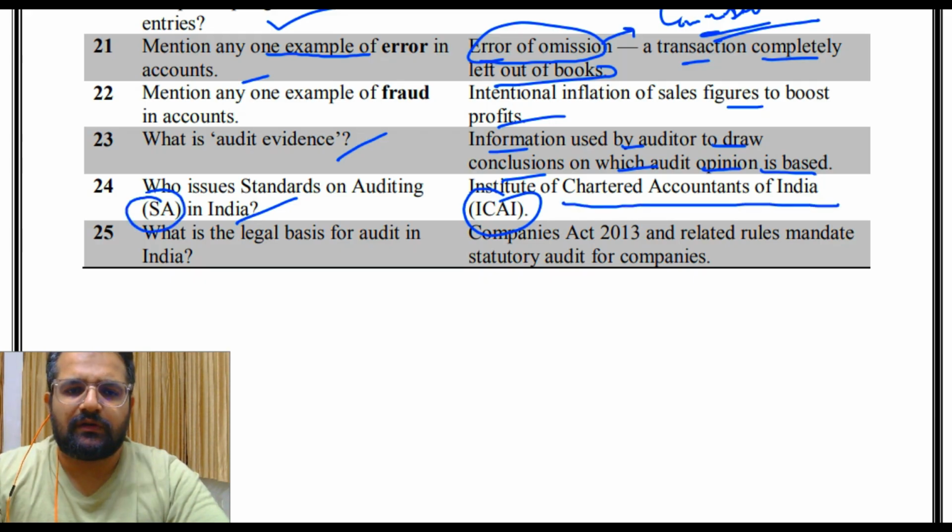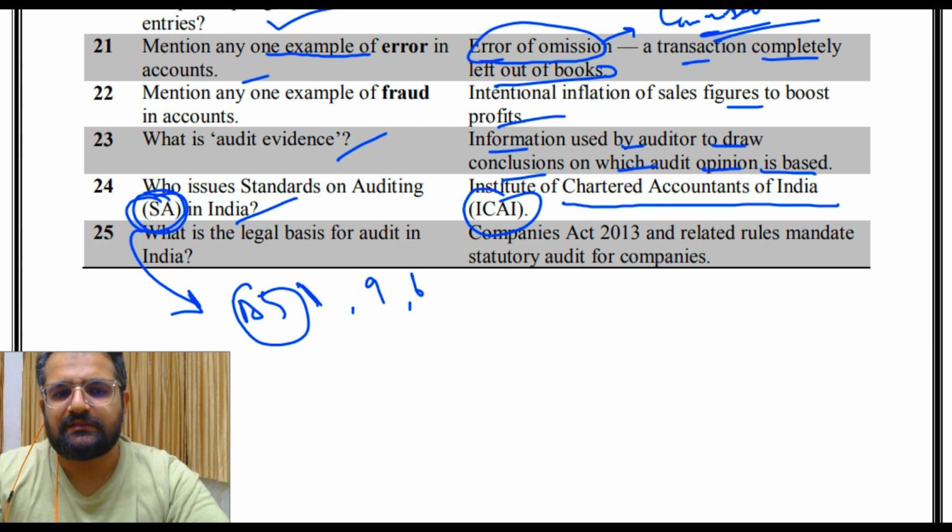Here we are doing SA, that is standards on auditing, and in the previous subject, which was our accounting, we were doing AS. In previous year questions there were questions from AS1, AS9, AS6 and so on. So AS was accounting standards, a very important chapter in accounting principles. Then what is the legal basis for audit in India? Companies Act 2013 and related rules mandate statutory audit for companies.